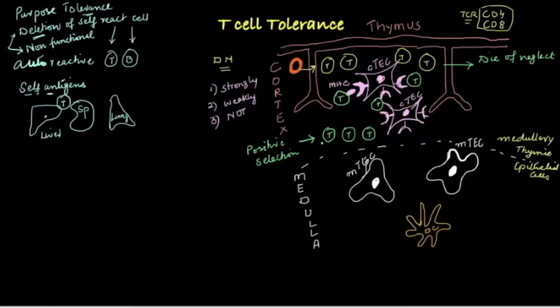Now, these T cells which have come here are all single positive. Either they will have CD4 or CD8. So now this is important. Let's say this CD4 bound very strongly. This will in the future become a T regulatory cell.